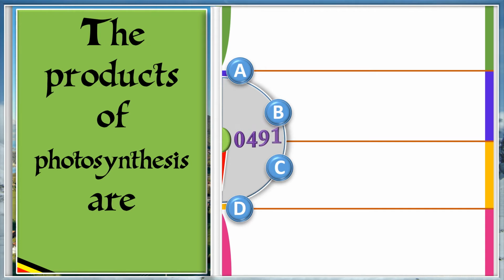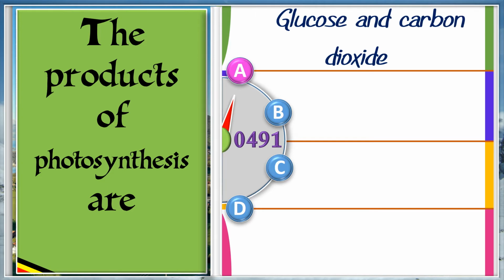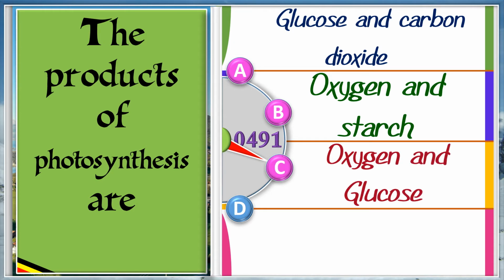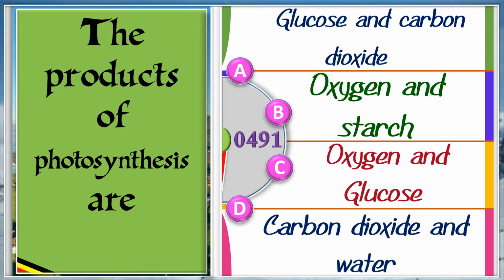The products of photosynthesis are A. Glucose and carbon dioxide. B. Oxygen and starch. C. Oxygen and glucose. D. Carbon dioxide and water. And the answer is oxygen and glucose.